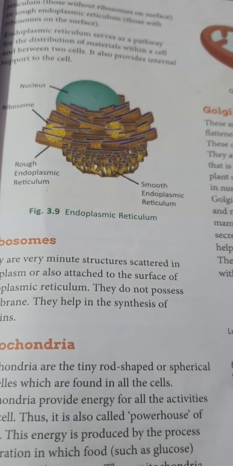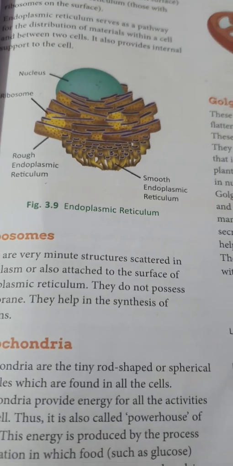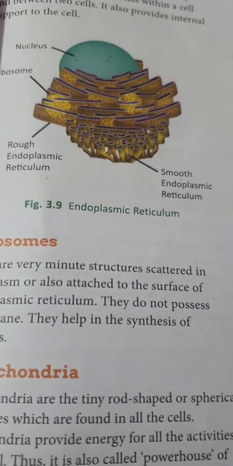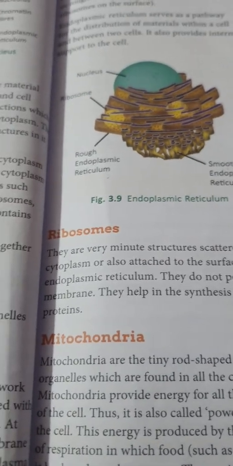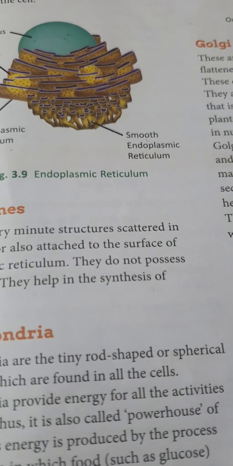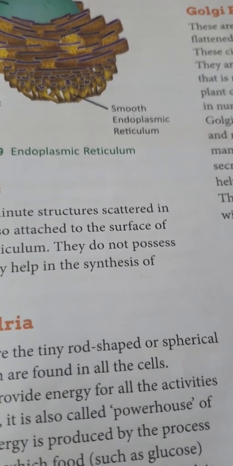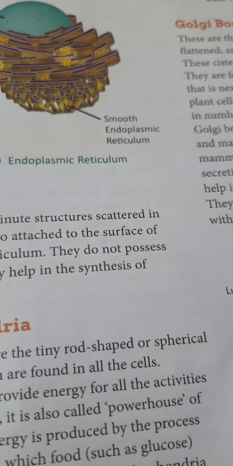What are they made of? Protein and ribonucleic acid. Now, the two subunits are joined to each other by interaction between the RNAs in one subunit and protein in the other subunit.